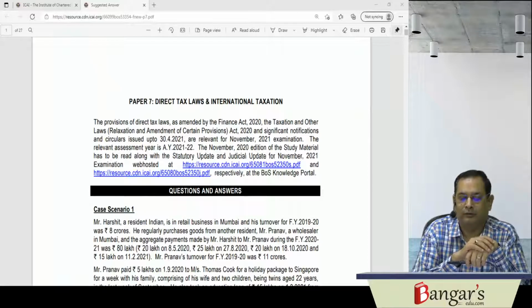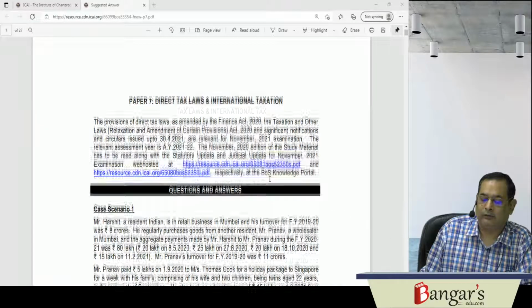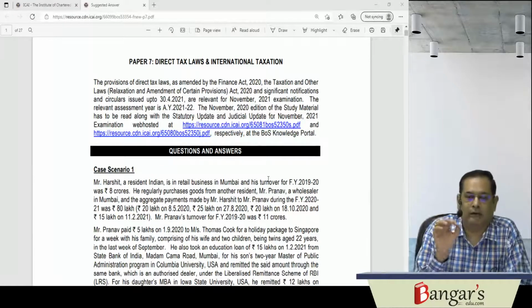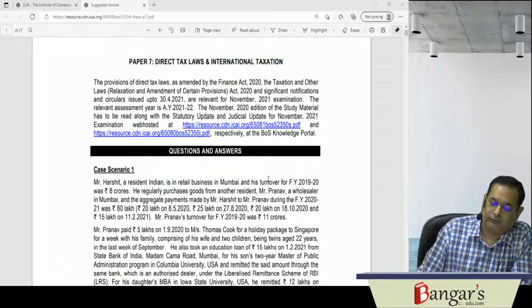Now, these revisionary test papers have been launched, and we will be discussing them now. These lectures are available on our mobile app, free of cost. You can view these lectures in our mobile app. So let us start with the discussion on the direct tax laws and international taxation revisionary test paper.